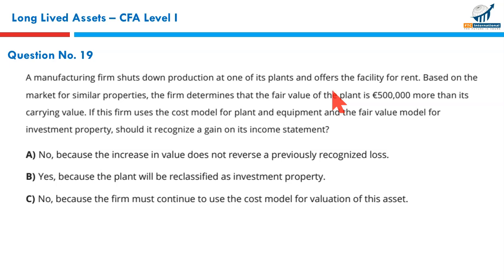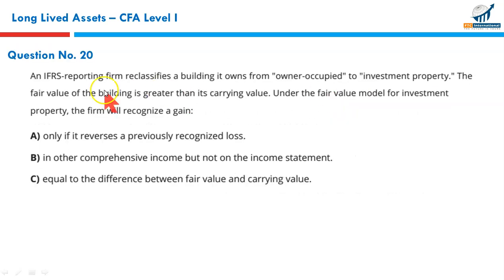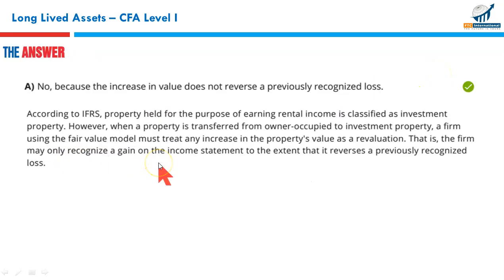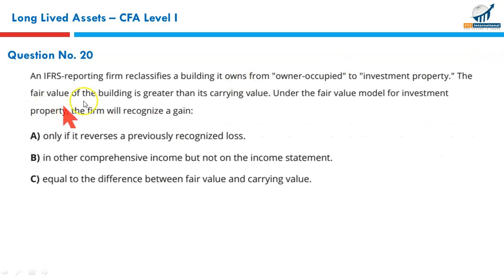We have another question that is similar to it. It will further enhance your understanding. An IFRS reporting firm reclassified a building it owns from owner occupied to an investment property. Same thing. Owner occupied to an investment property. The fair value of the building is greater than the carrying value. Just like the same question. Under the fair value model for investment property, the firm will recognize a gain only if it reverses a previously recognized loss. If there is no previously recognized loss, there is no gain to be reported in the income statement. So that makes A the correct option. It was the continuance of the previous question we have done.